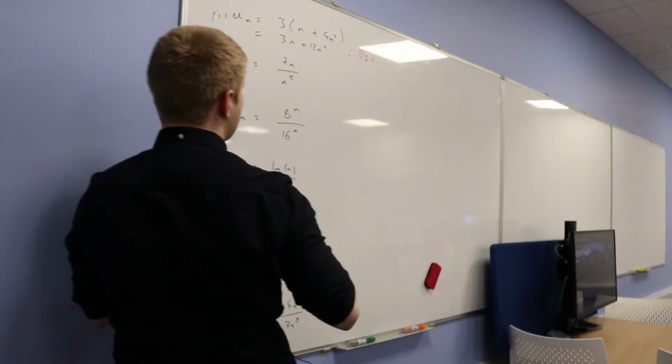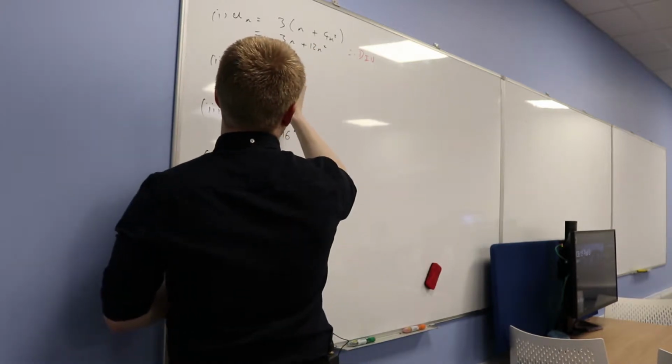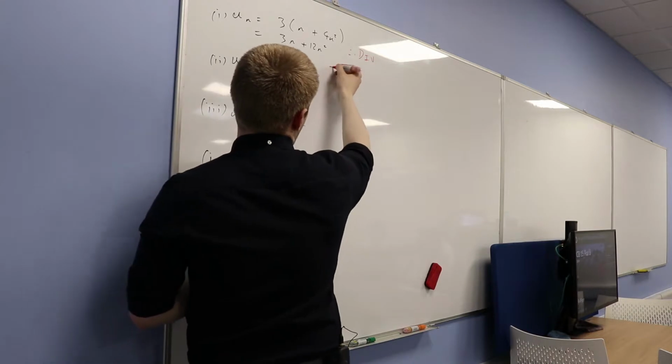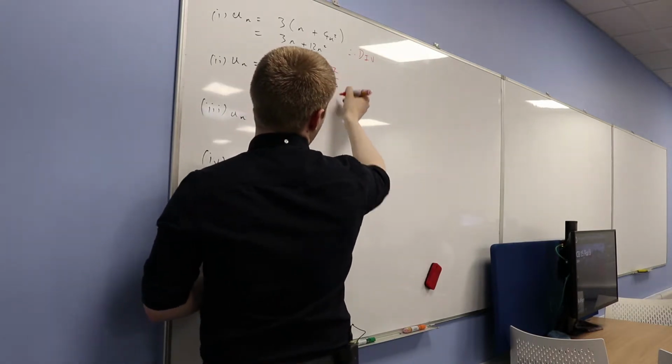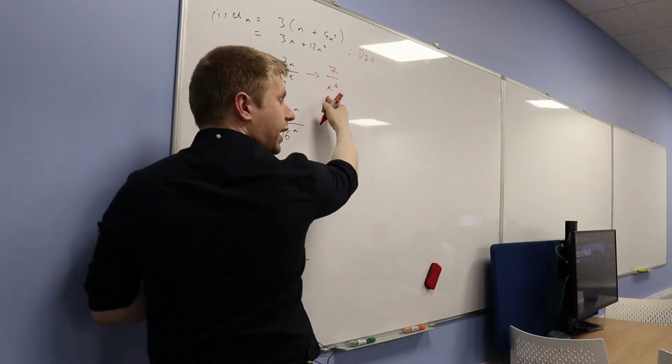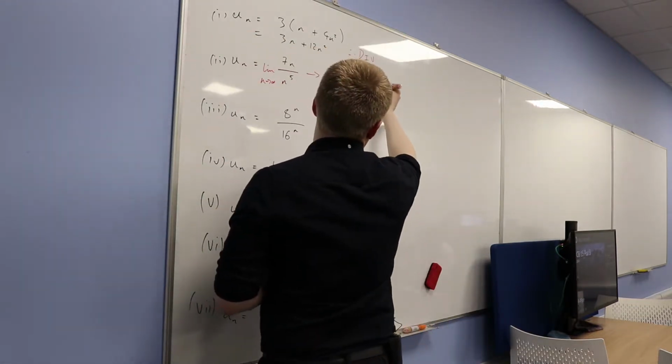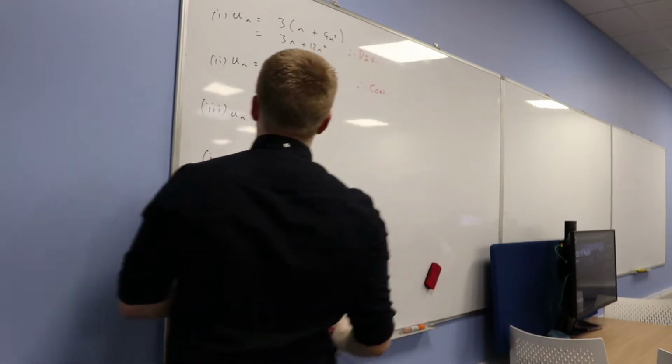Convergent, you happy? Because eventually, as we take the limit as this, that thing's going to take on the characteristics of 7 over n to the 4. And actually, that term's going to dominate. So that gets bigger. The whole thing gets smaller. Okay, so therefore, it's convergent. Good. All right. What about this one?